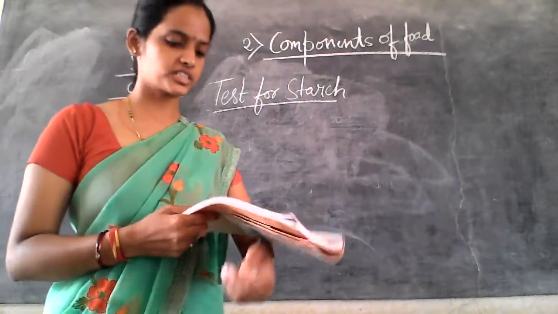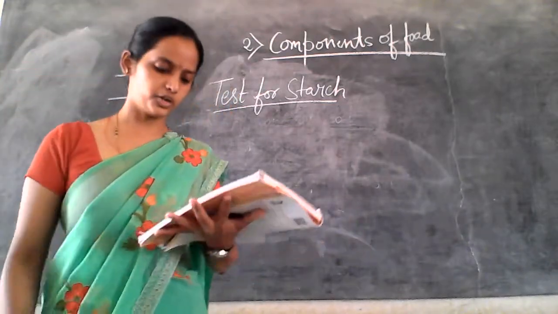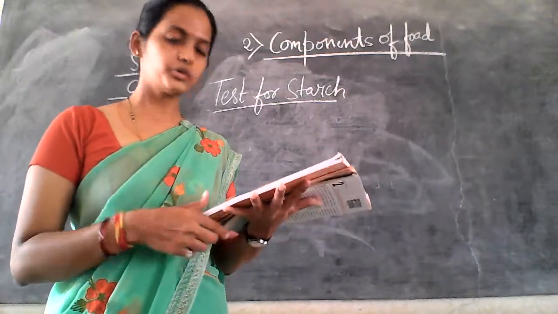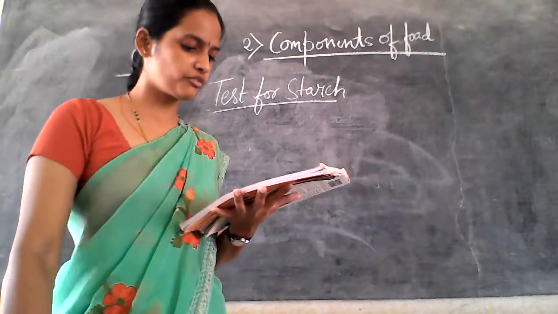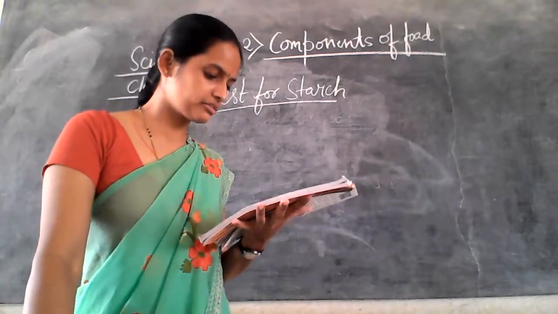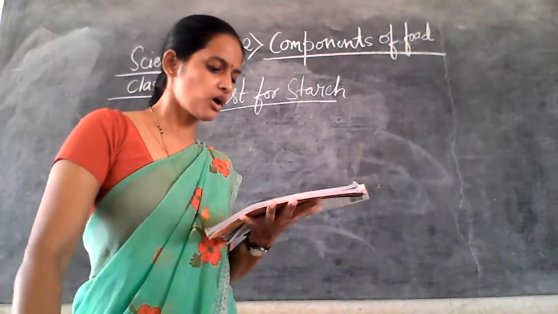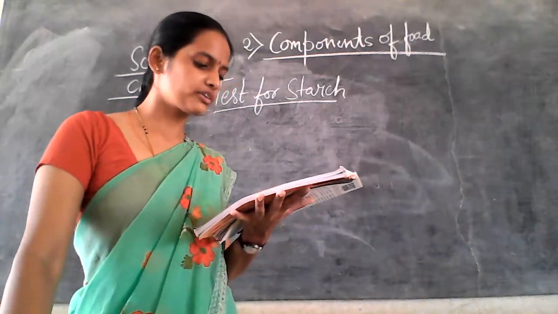So, test for the starch. You can see in the image, figure 2.1, where the two students are trying to do the experiment. Take a small quantity of a food item or a raw ingredient, put 2-3 drops of dilute iodine solution on it. Observe if there is any change in color of the food item.